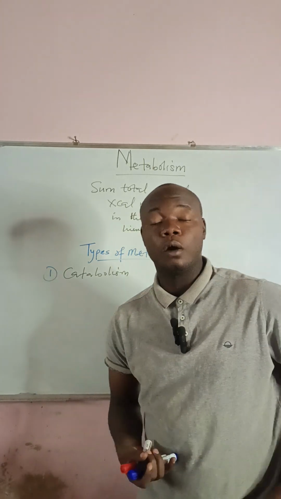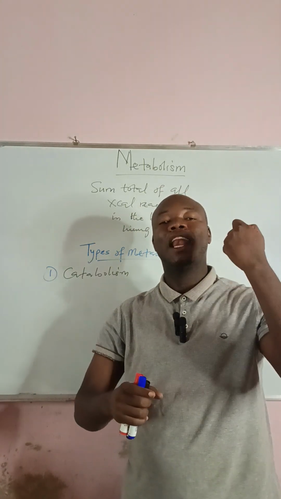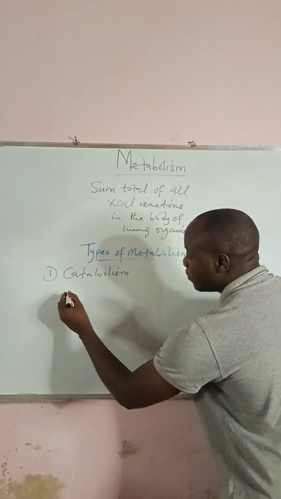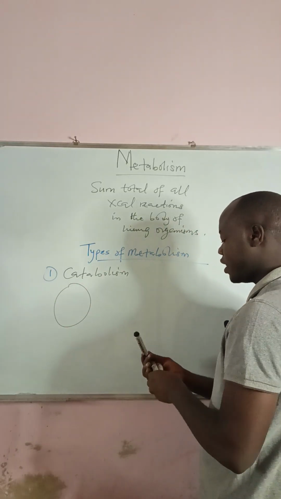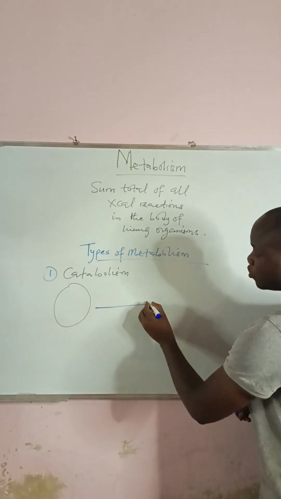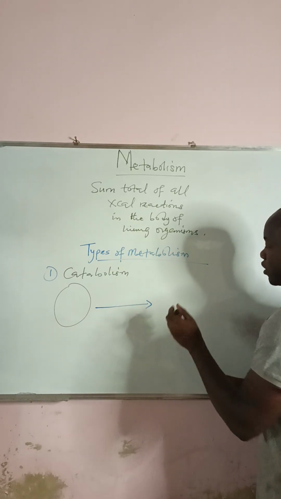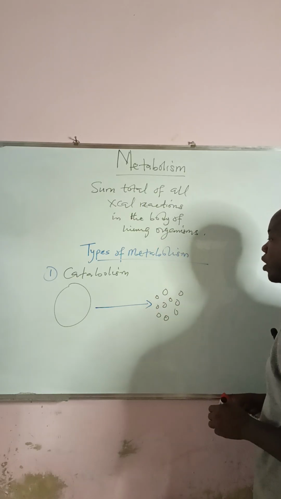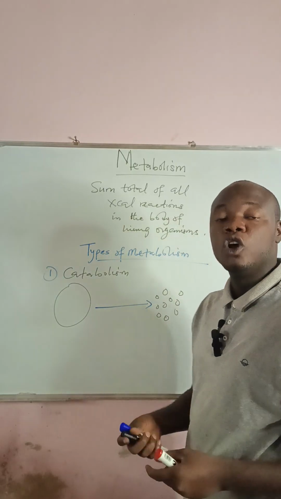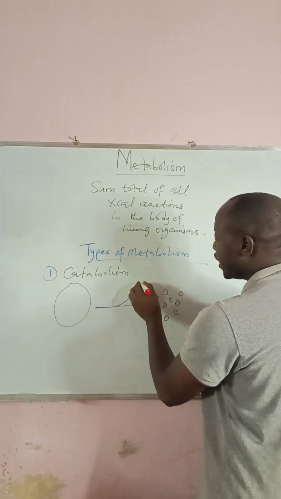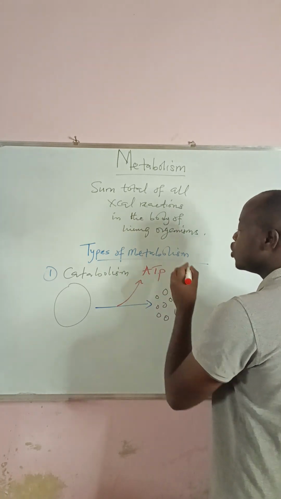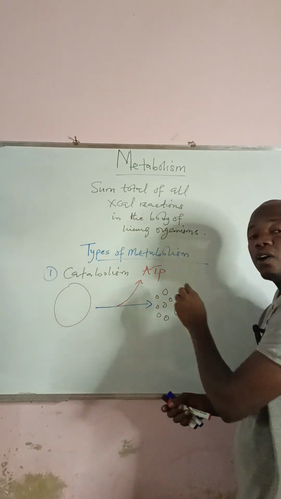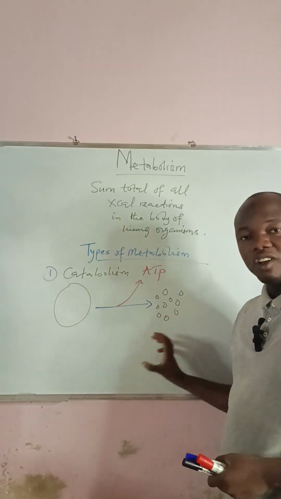Catabolism is actually a process that involves the breaking down of large molecules or compounds into smaller ones with the generation of energy. So when you have complex molecules which break down to produce smaller ones, in the process of this breaking down of complex molecules into smaller ones, energy is generated in the form of ATP. So that is what you call catabolism. When large molecules break down into smaller ones with the release of energy, that is what you call catabolism.